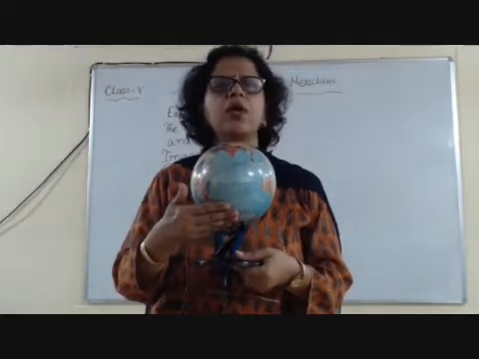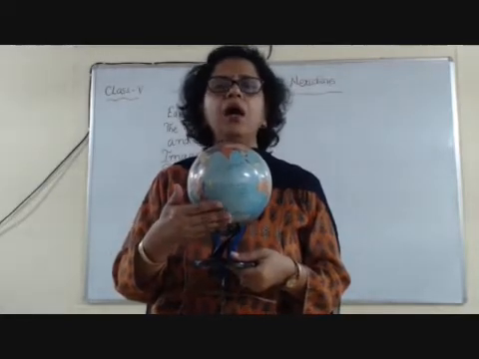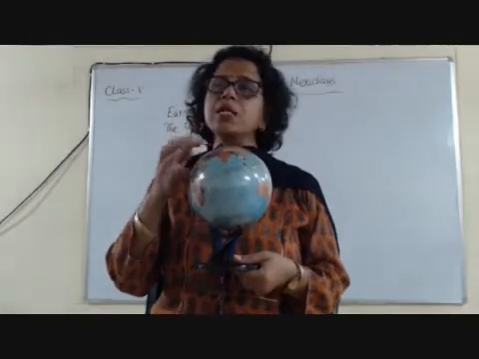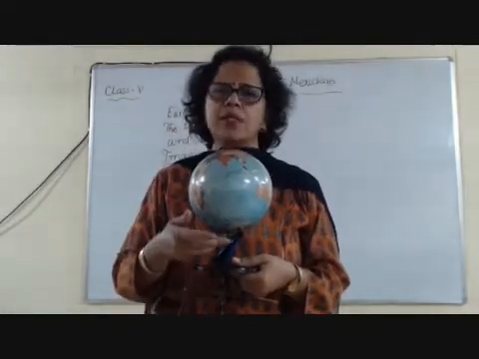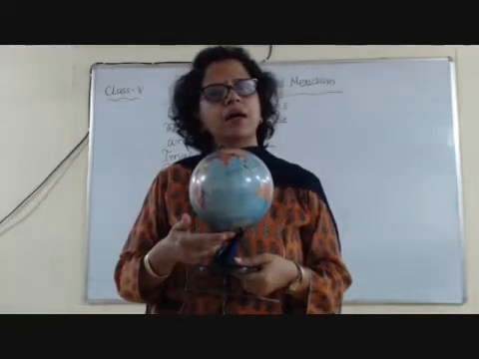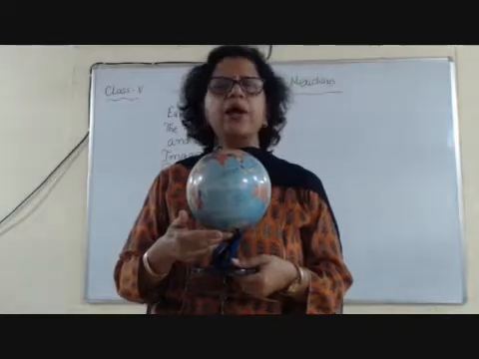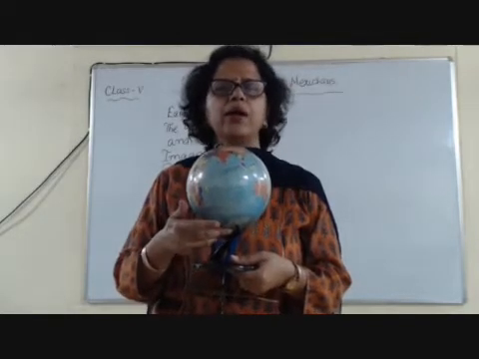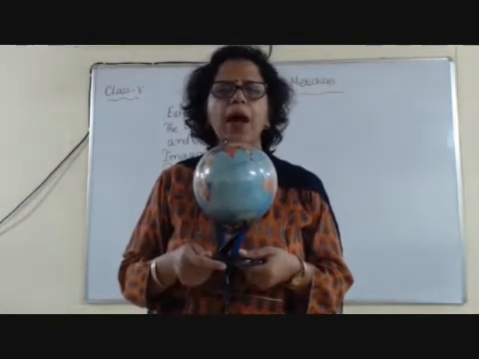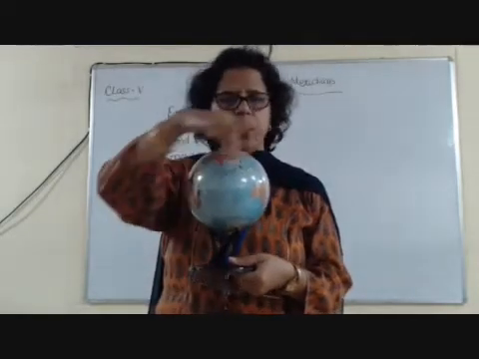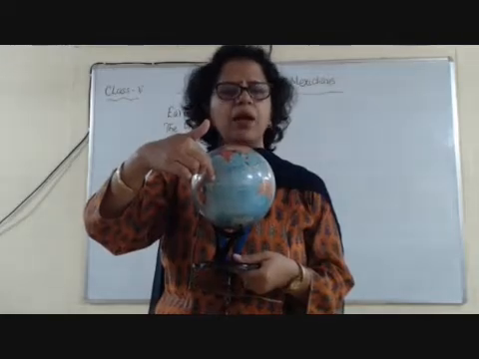And the last two important parallel lines are North Pole and South Pole. North Pole is 90 degrees north and South Pole is 90 degrees south. Yes. So again I repeat the important parallel lines. The important parallel lines are equator 0 degree, which is the largest parallel line.